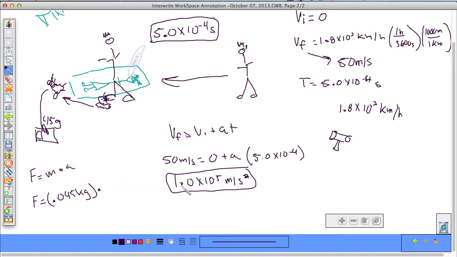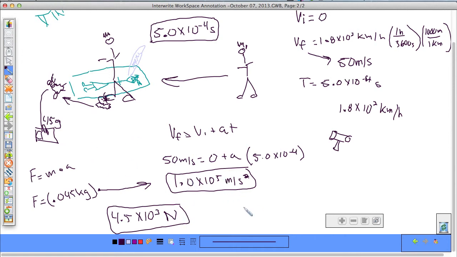If we multiply 0.045 times that, we find the force on his foot. That's going to be 4.5 times 10 to the third newtons. That's the force on Maddie's foot that it took to kick that prairie dog.